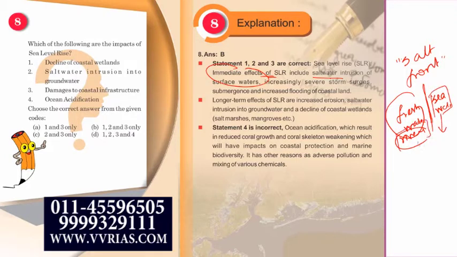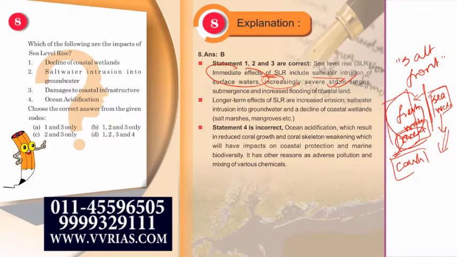So more rivers basically form the source for drinking water for most of the people. इसलिए जो salt front है, जब sea level rise करेगा, this salt front will shift upstream. इसके वजह से क्या होगा, there will be a lack of drinking water. Water utility जो होती है वो आपकी decrease कर जाएगी for the people living on the coast, right. इसलिए sea level rise leads to your salt water intrusion of surface waters, increasingly severe storm surges, submergence and increased flooding of